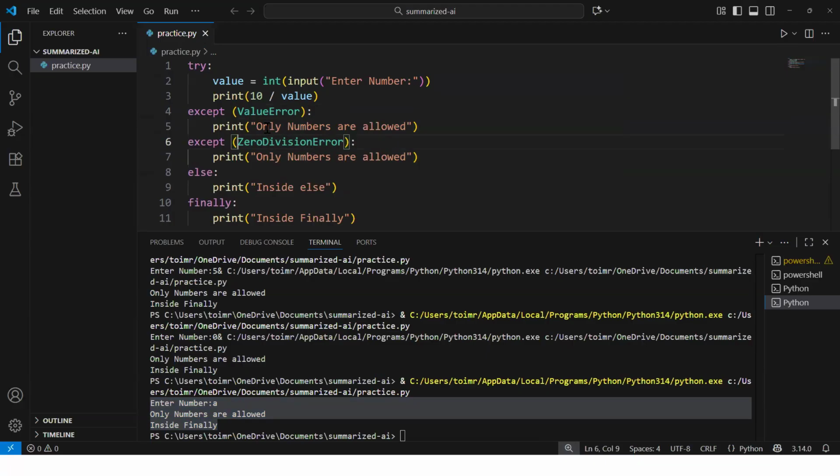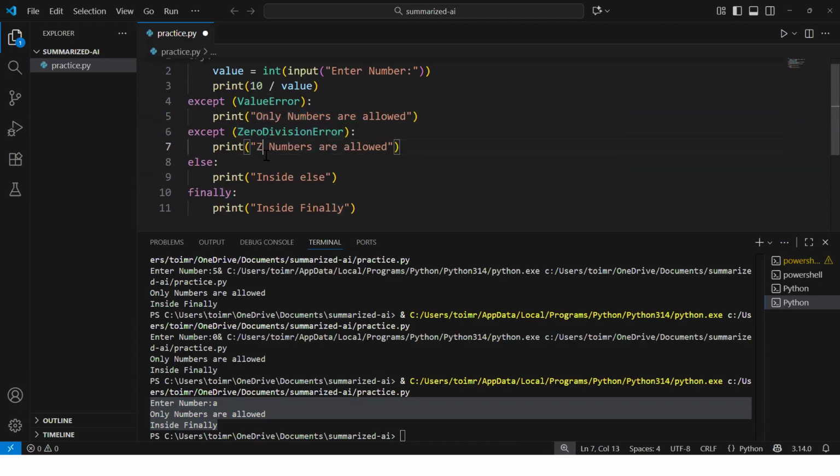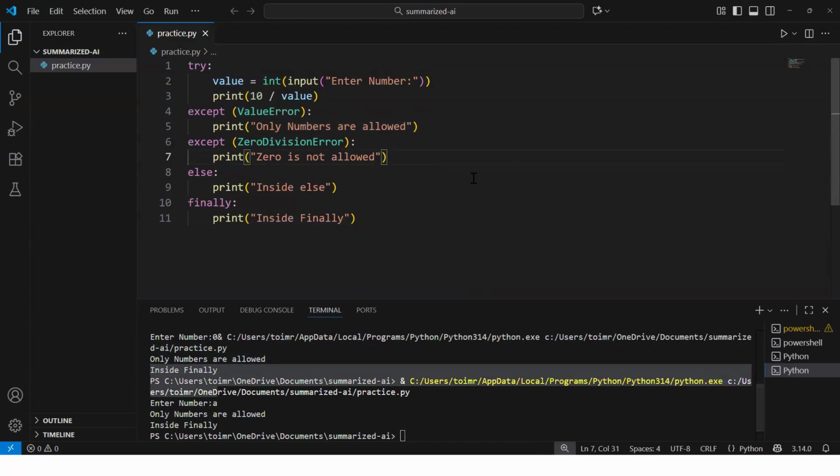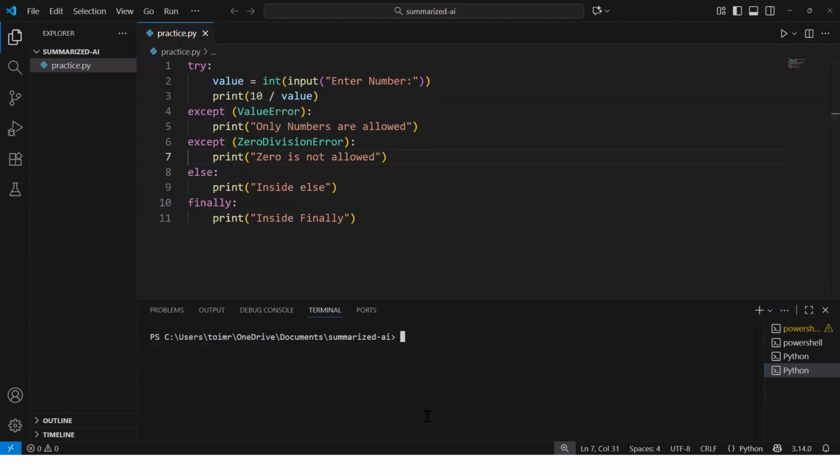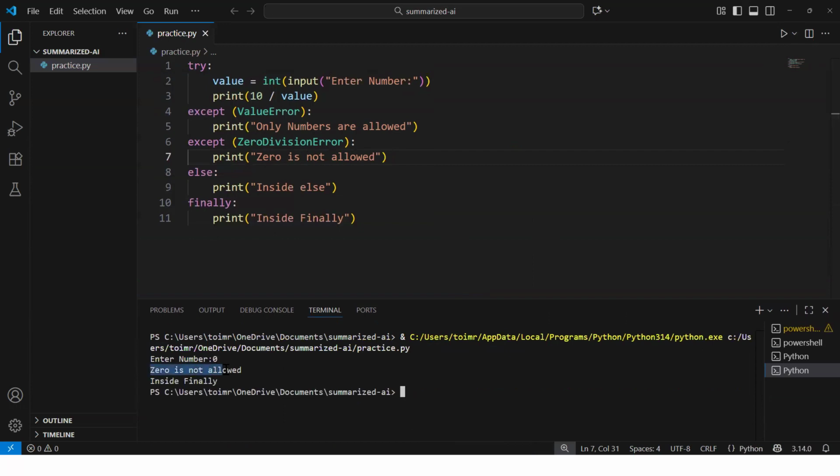So we are saying here only numbers are allowed, and for divide by 0 we will say 0 is not allowed. Great. Now let's go ahead and again execute our code. Now let's provide 0. It will say 0 is not allowed.